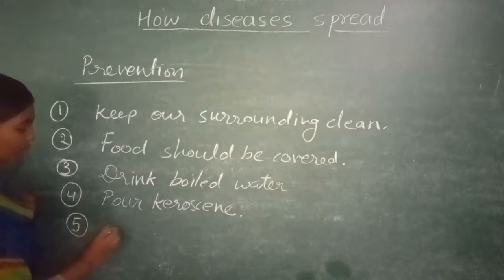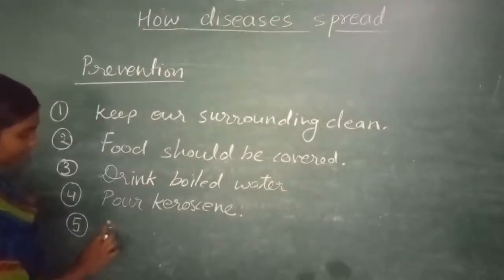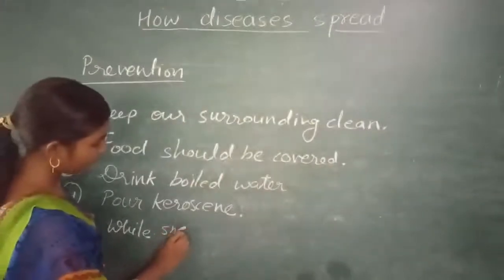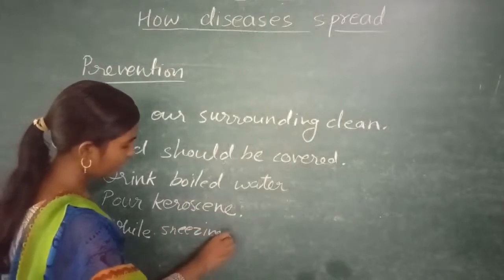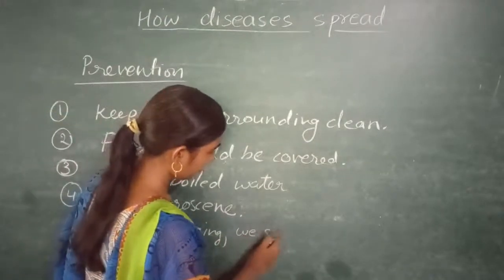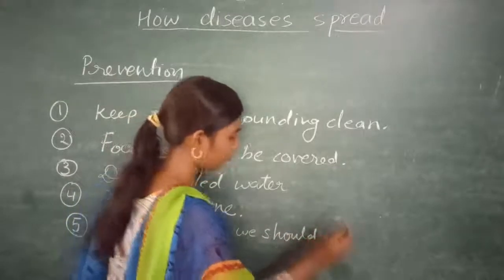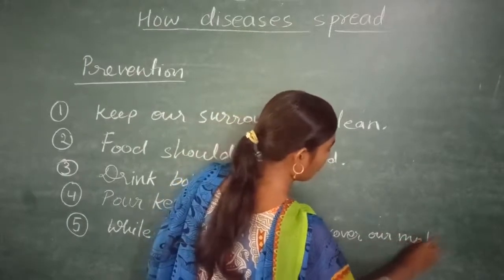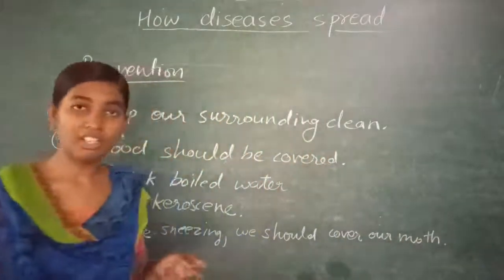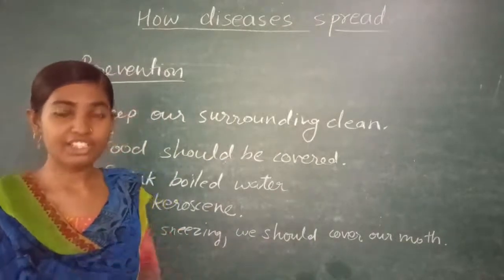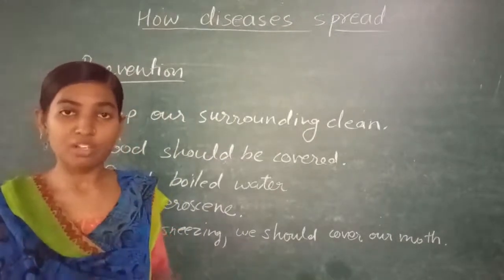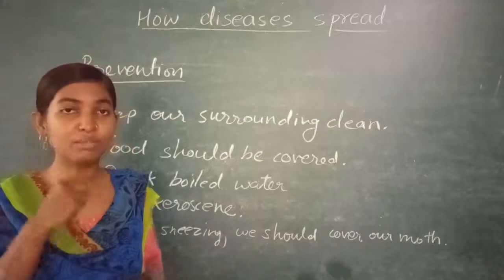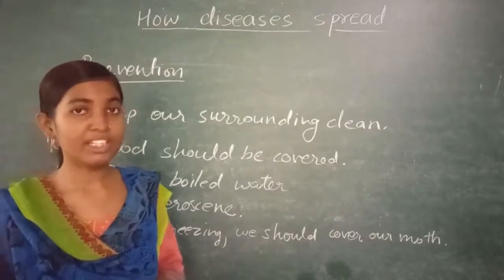So what should we do? We should cover our mouth while sneezing, either with a handkerchief or with our hands. If cloth is not available, we can keep our hands on the mouth and not let the germs spread here and there. We can stop the spreading of germs like this.